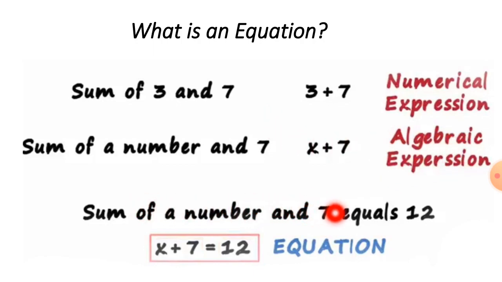And when it is written equal, it is called an equation. How are we going to write it? x, because it is a number, there is no digit. x, then sum is plus, 7, equal sign, then 12. This is called the equation. x plus 7 is equal to 12.